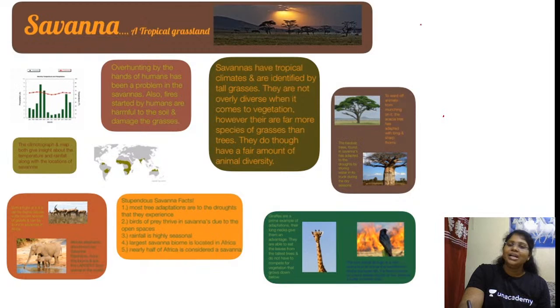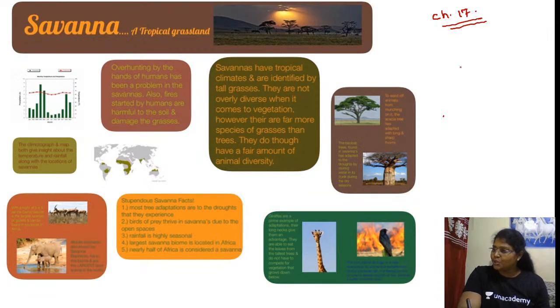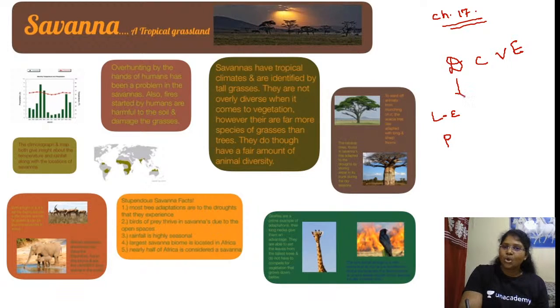Please confirm. Chapter 17. Am I right? GC Leong series is going. Of course, you all know by this time how to master world climatic types. We have come up with a very powerful code: D, C, V, E. Am I right, ma? Distribution with respect to latitudinal extent and places. So D is distribution. Here we have to check latitudinal extent and the places which fall around that particular climatic type.